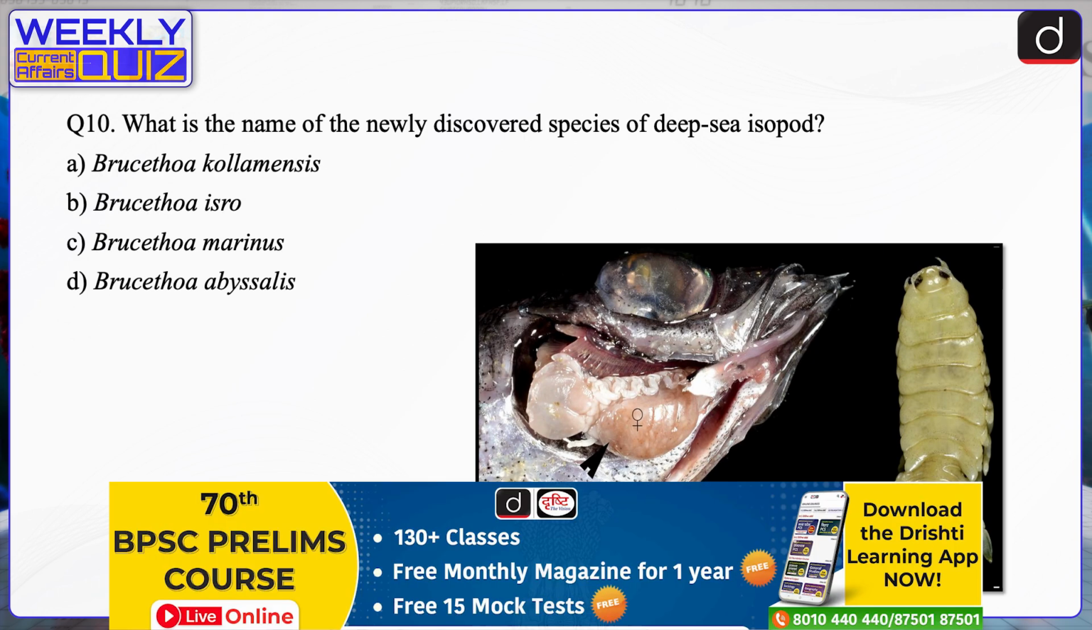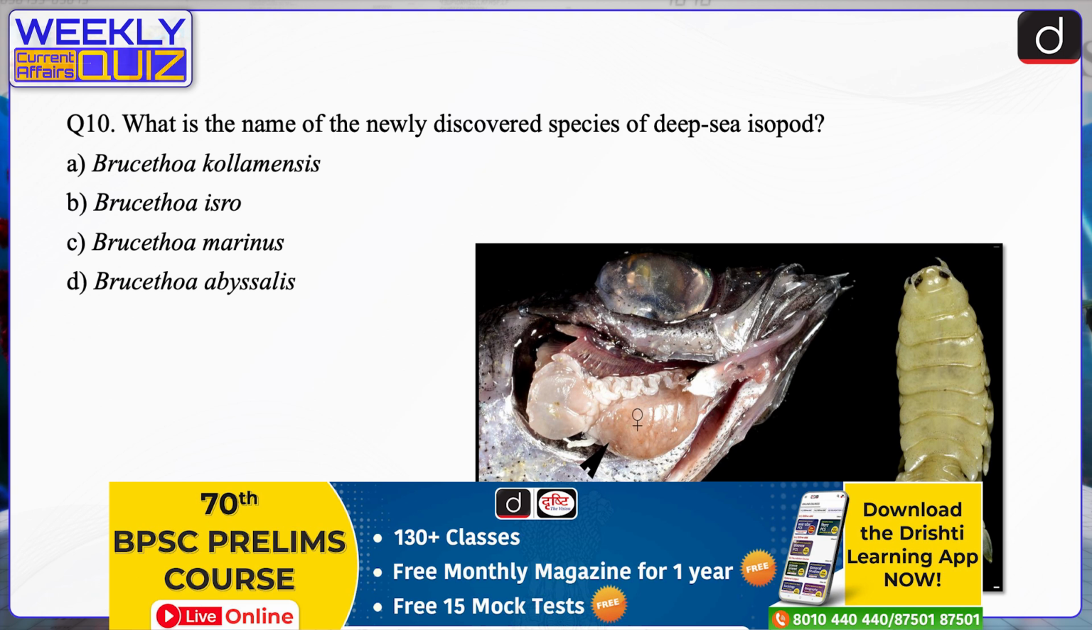Next question. What is the name of the newly discovered species of deep sea isopod? Brucithoa colamensis, Brucithoa isro, Brucithoa marinus, or Brucithoa abyssalensis? The correct answer is option B, that is Brucithoa isro.